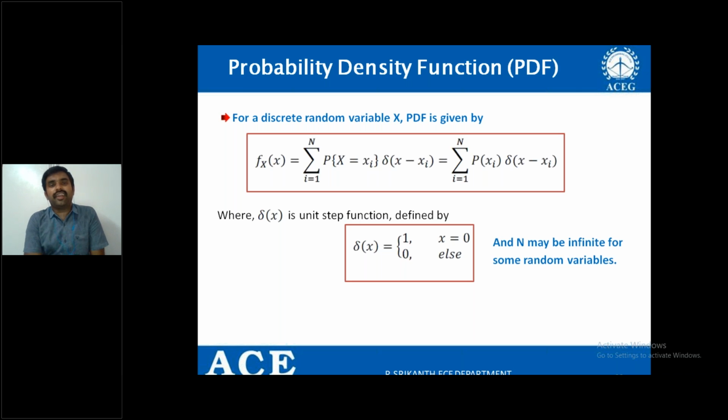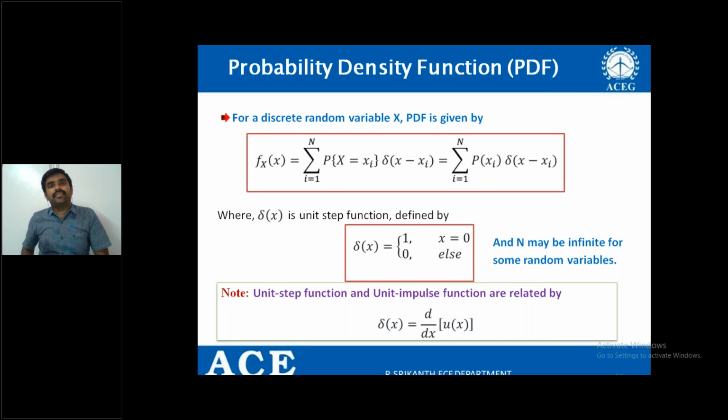And what is n? n may be infinite for some random variables. Like the rolling a die experiment has a limited number of elements. If I take infinite, that is tossing a coin 1000 times or 10,000 times, then ultimately the elements of the random variable may be infinite, right? That is all about the probability density function.